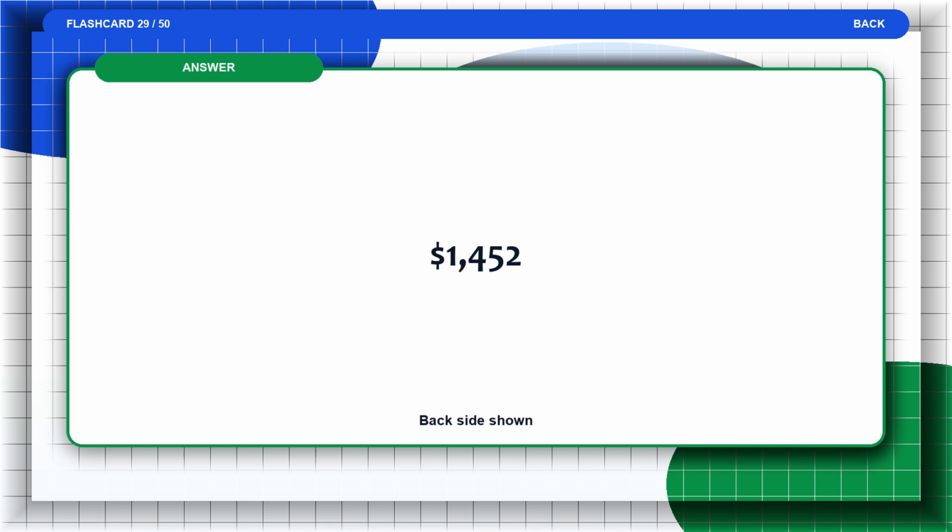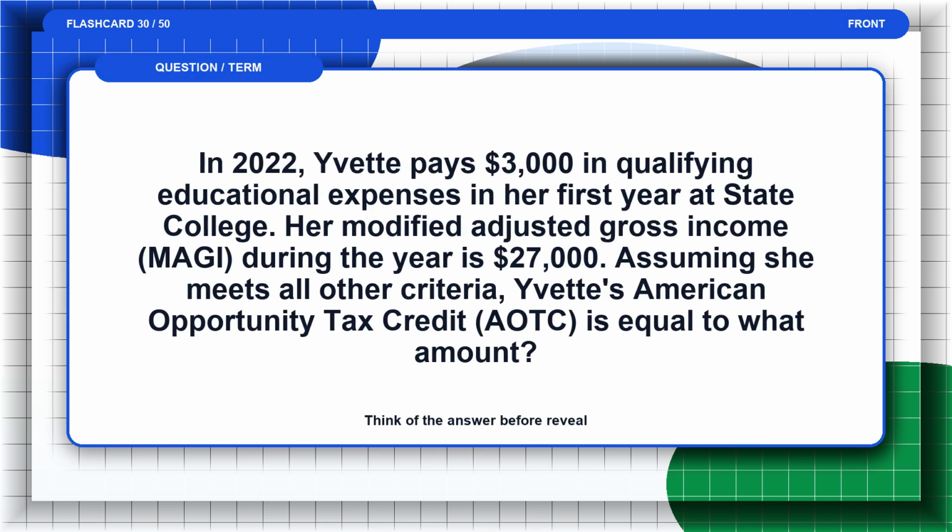The answer is $1,452. Flashcard 30. In 2022, Yvette pays $3,000 in qualifying educational expenses in her first year at State College. Her modified adjusted gross income (AGI) during the year is $27,000. Assuming she meets all other criteria, Yvette's American Opportunity Tax Credit (AOC) is equal to what amount? Think of the answer before the reveal.